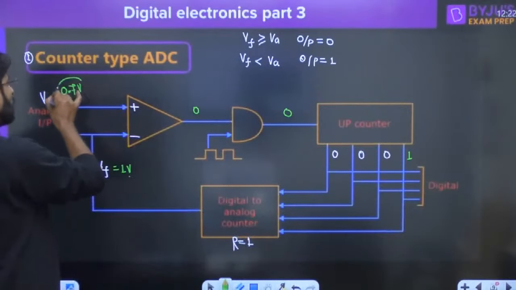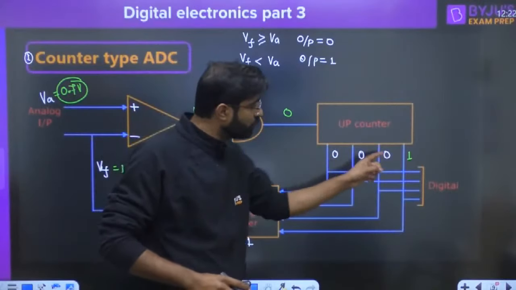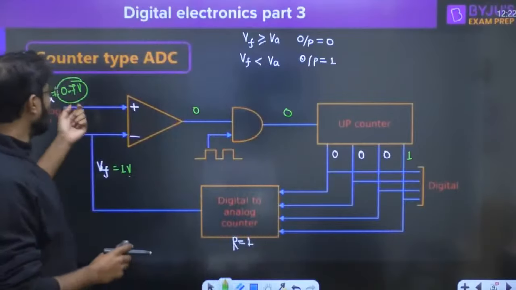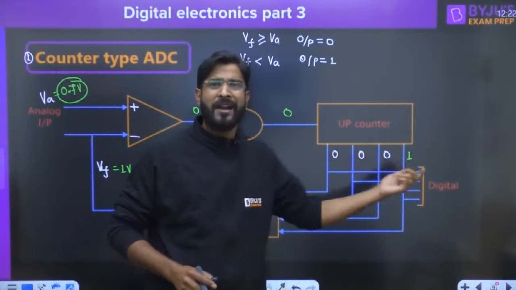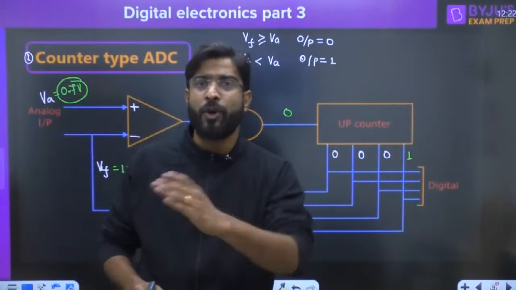So 0.7 volt has the digital equivalent 0001. Everyone, don't think that 1 is converted like this and 2 is converted like 0010. It's not binary. We are not writing in binary; we are converting into the pattern of digital, that is 0 and 1 form.